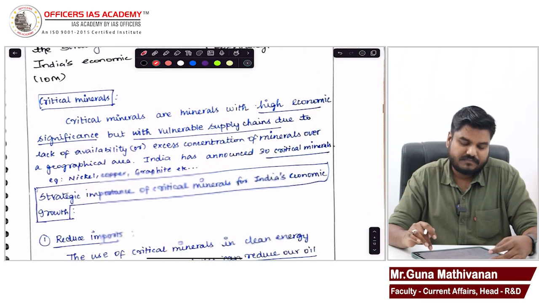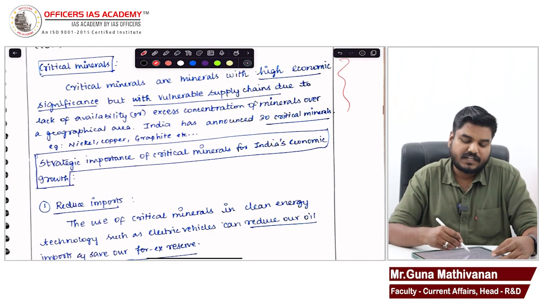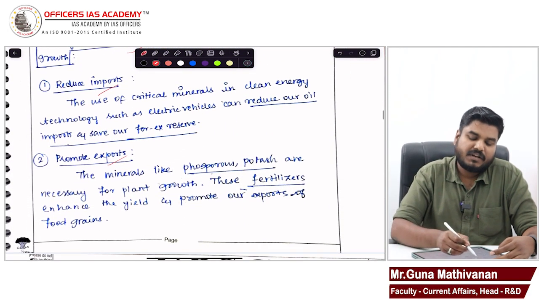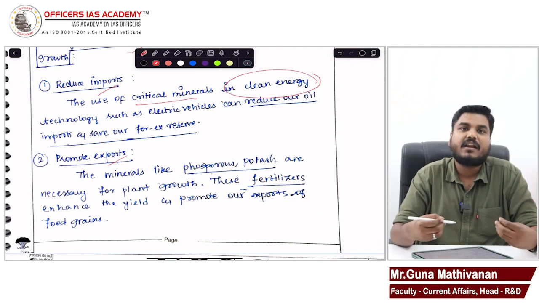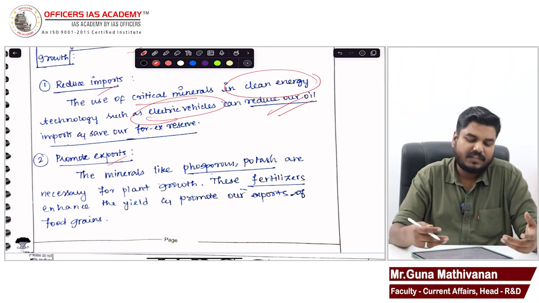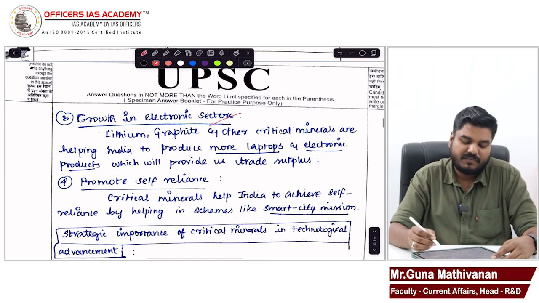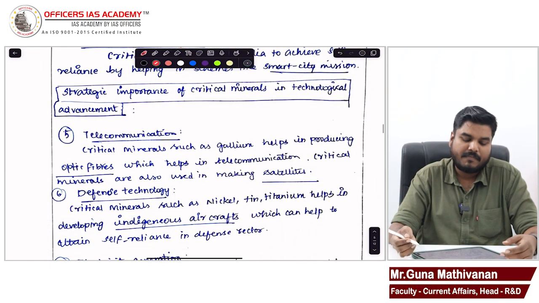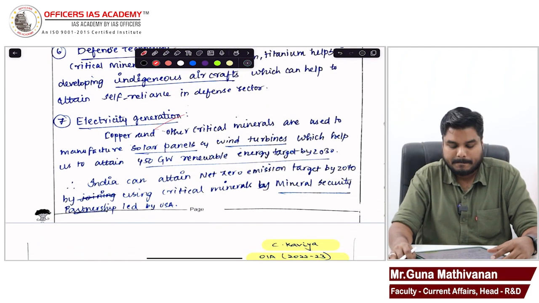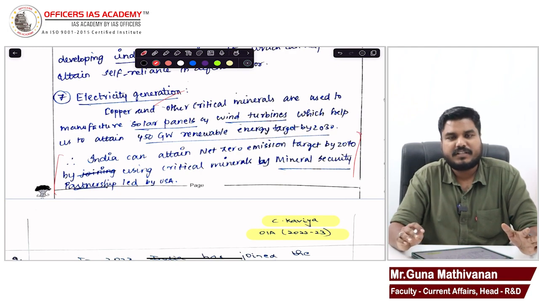Shankara Madhavan. Yes, you have again introduced critical minerals. Directly, you went to the strategic importance, right? So, critical minerals help in clean energy. Clean energy helps in electric vehicles. Electric vehicles reduce our oil imports. That way, it is useful to promote our exports, growth in economic sectors, self-reliance, right? Telecommunication, defense technology, electricity generation, and finally, you have given a simple conclusion. Your answer is also good.